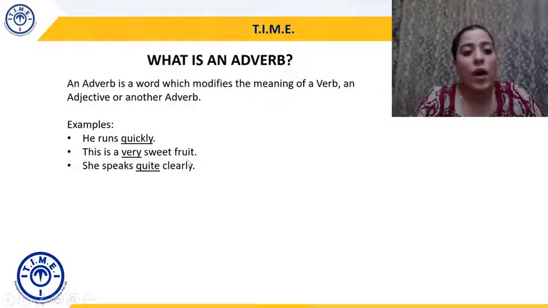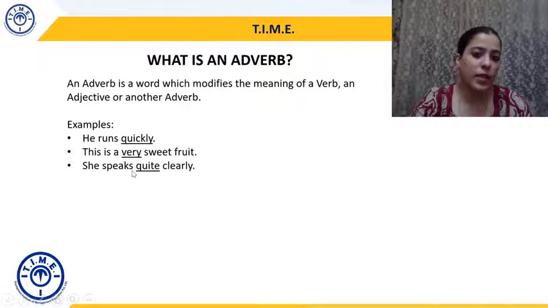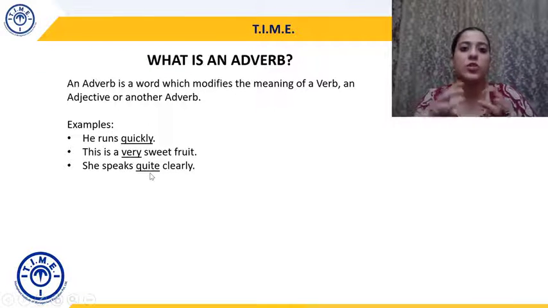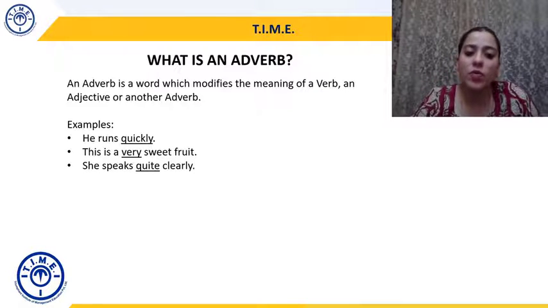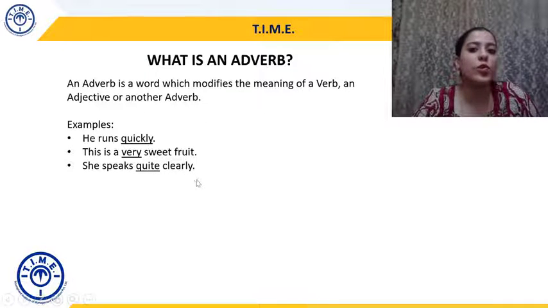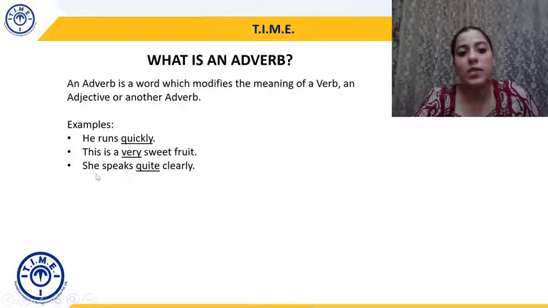She speaks quite clearly. So here the verb is speaks, right? Quite is again kafi in the sense she speaks quite clearly or clearly enough. Here quite is an adverb and clearly is also an adverb. If I just said she speaks clearly, like he runs quickly, she speaks clearly, then clearly would be modifying the verb speaks.